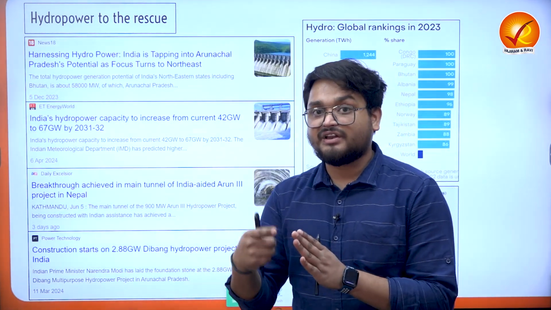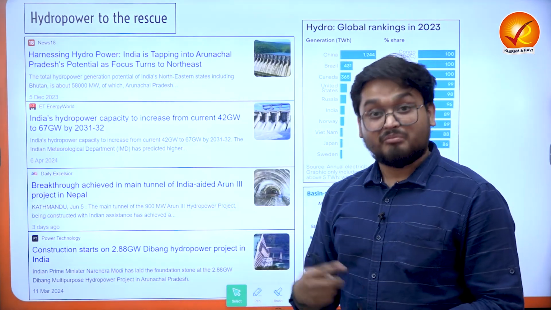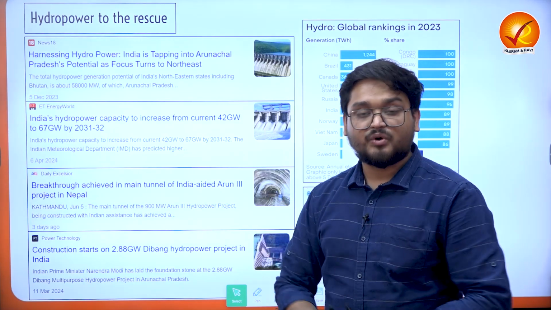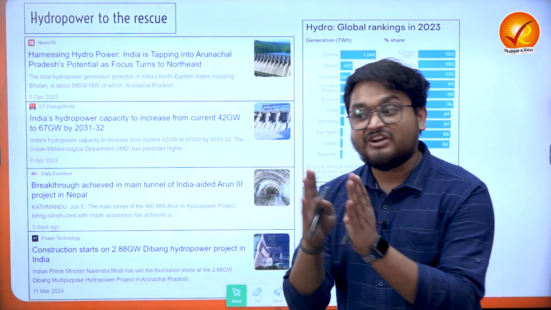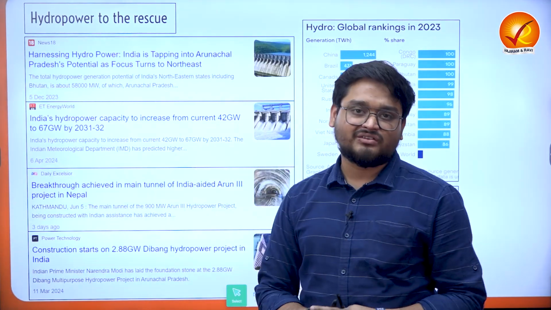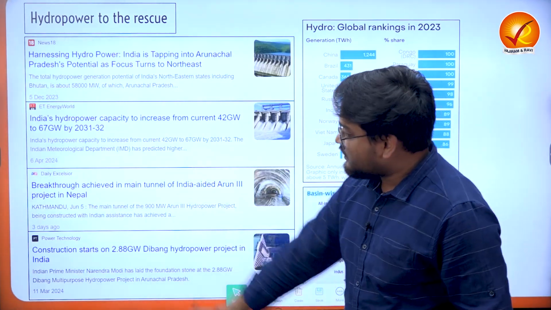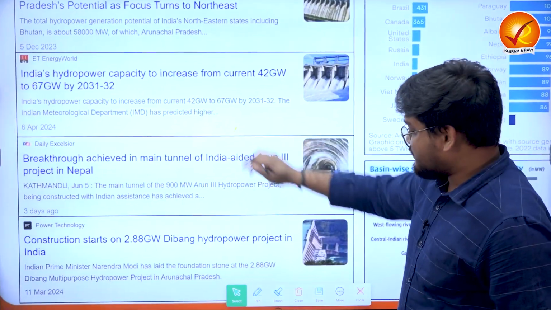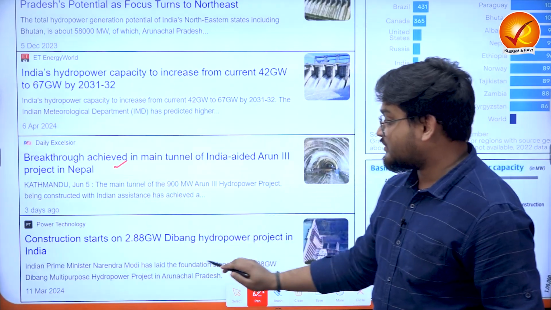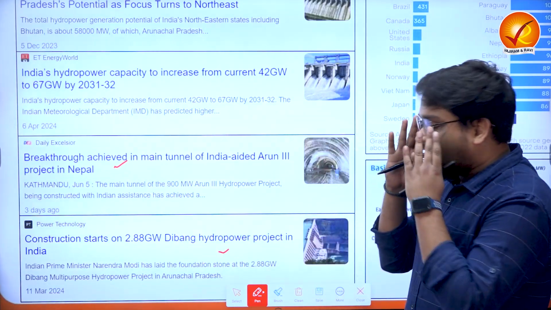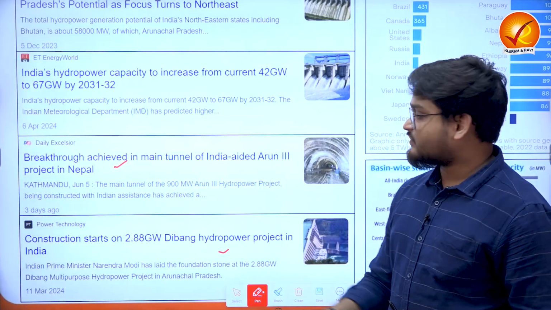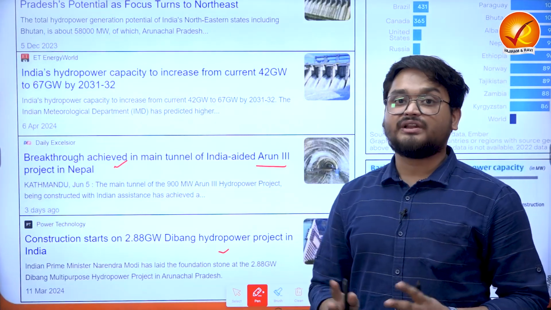Now, we also find that India is not only focusing on domestic hydropower initiatives. Domestic hydropower initiatives means building more dams, or improving the infrastructure of existing dams or hydropower projects, and building more small and regional hydropower projects in various forested and hilly areas of the country. It is also focusing on collaboration with neighboring countries, such as Nepal and Bhutan, right? We find that the Indian government has recently helped Nepal in the construction of their Arun 3 project, right?